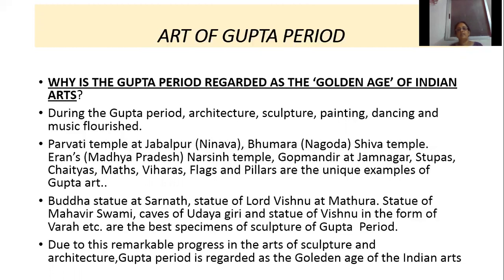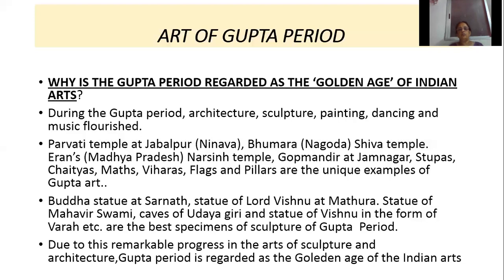Bhumara Shiva temple, where is it? At Nagoda in Karnataka. Then Iran's Narsingh temple, in Madhya Pradesh. Gop Mandir at Jamnagar in Gujarat. Then stupas, chaityas, mats, viharas, flags, and pillars are the unique examples of Gupta art.